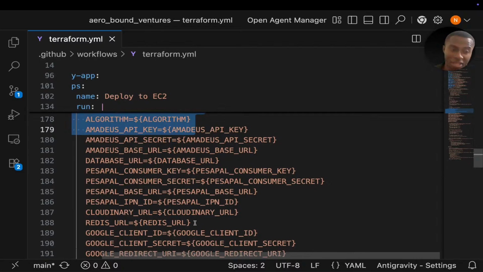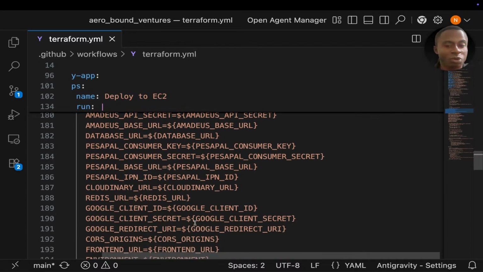There's a better way of handling environment variables. Okay. Maybe one time I'll share it. If you're interested, you can let me know. I can share it. But this will work perfectly.